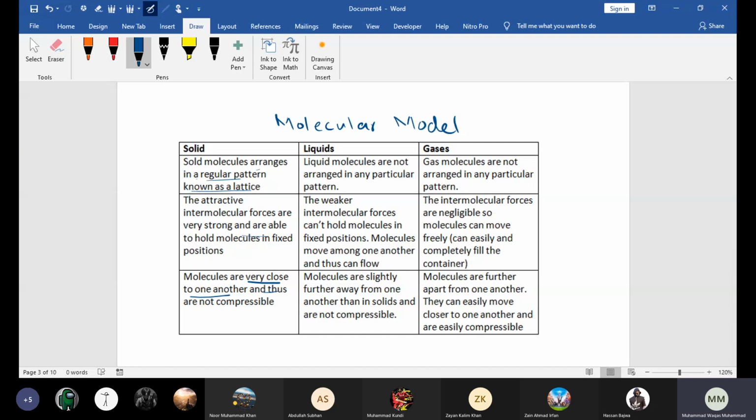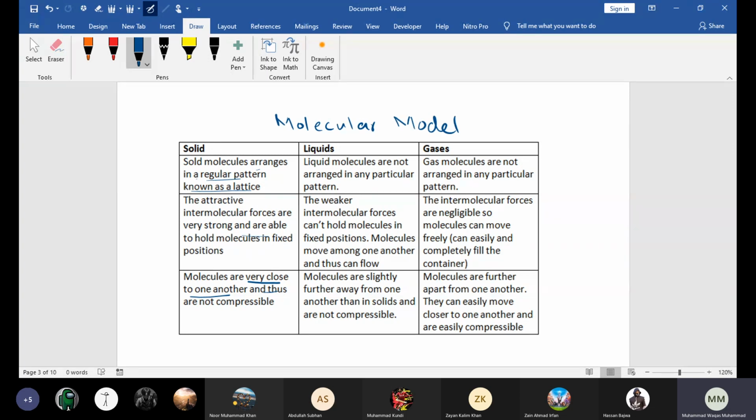Now beta, this is basically the molecular model of solid. In solid, the molecules are tightly packed together in a regular pattern known as lattice, right? Getting my point or not? So beta, if we just summarize this whole thing, how does kinetic theory explain it?